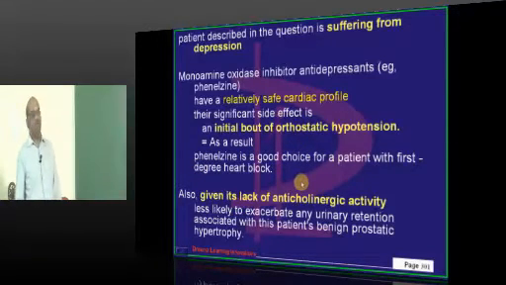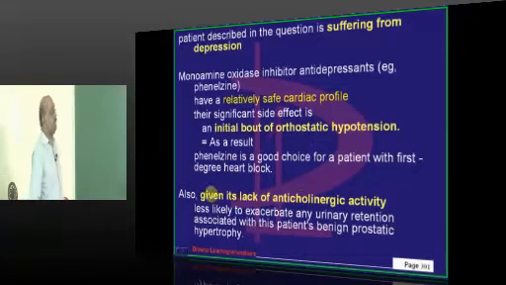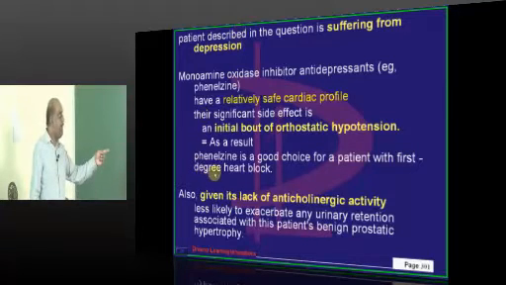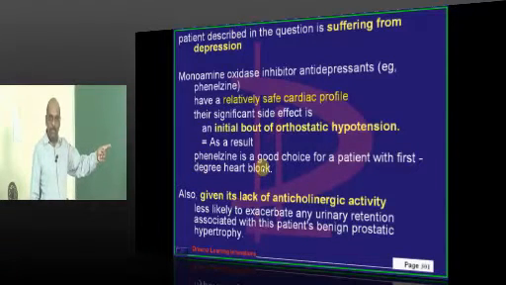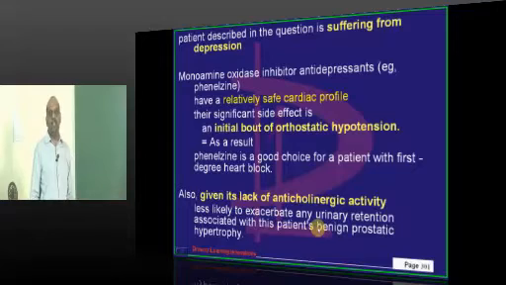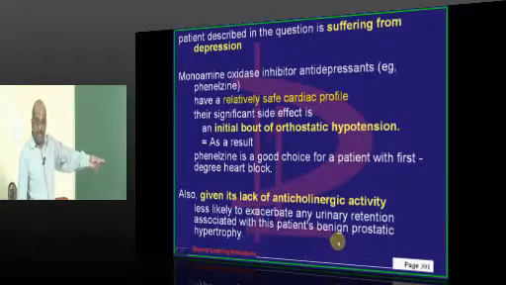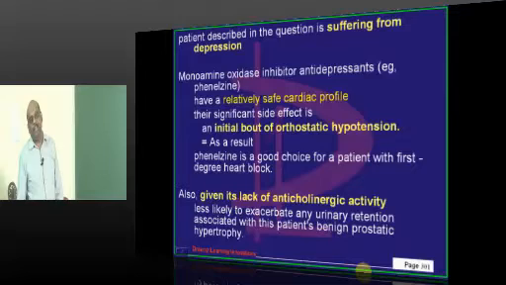Phenelzine is a good drug of choice, especially for patients who have first degree heart block whenever they are suffering from depression. You can't give a tricyclic antidepressant because it has anticholinergic activity like atropine, and that can affect the cardiac state, and anticholinergic activity can worsen urinary retention in the case of a BPH patient. So you can't give a tricyclic antidepressant.